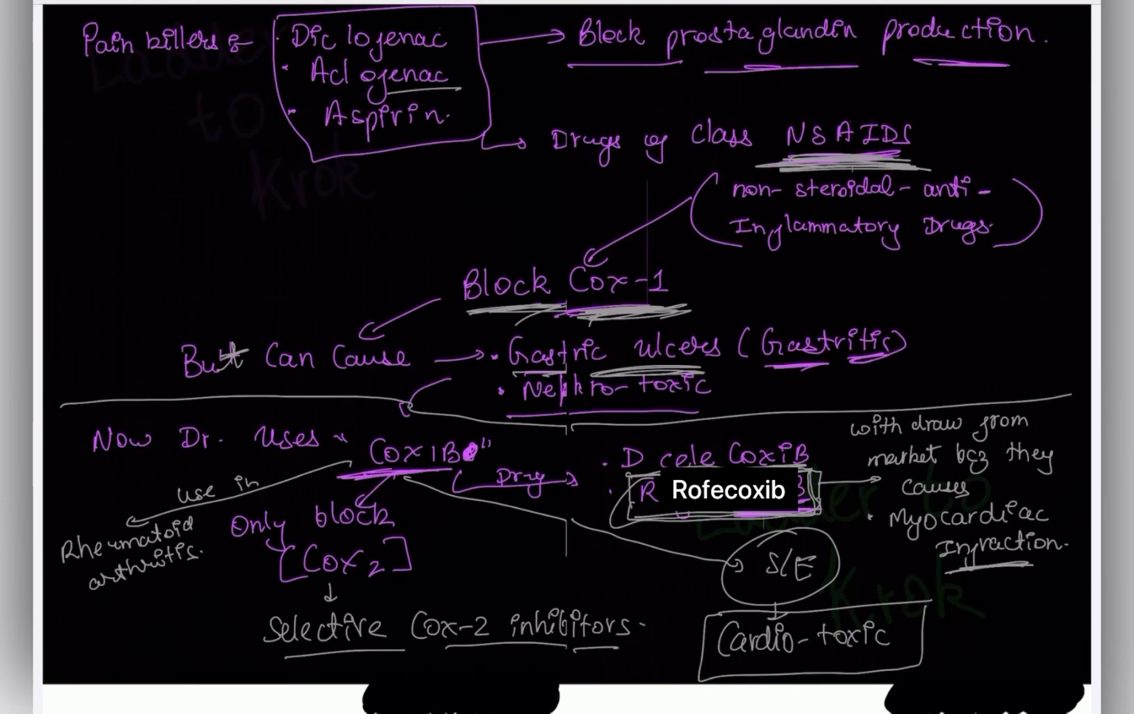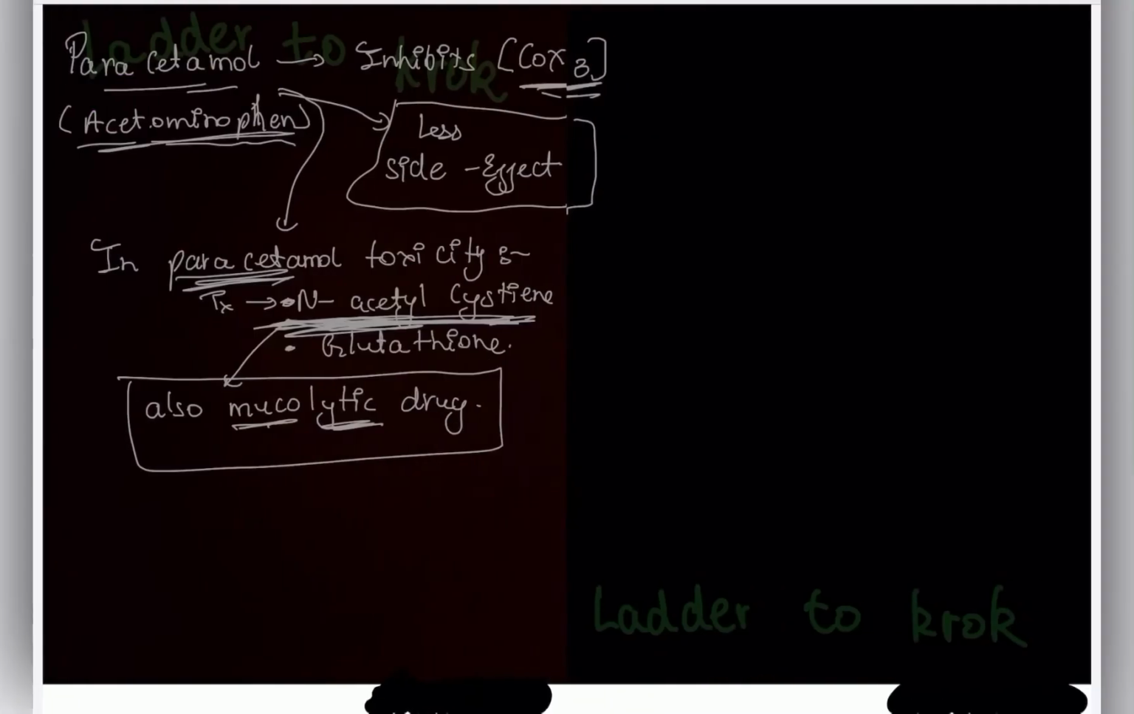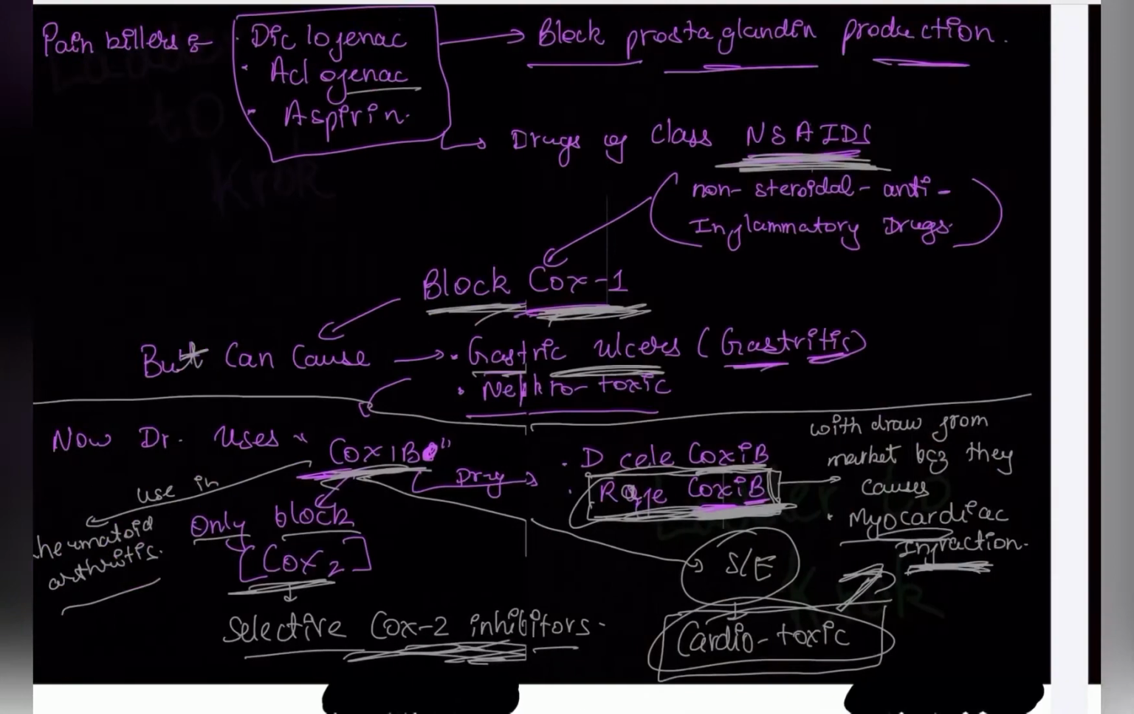Now doctors use coxibs. They only block COX-2, like celecoxib and rofecoxib. Rofecoxib was withdrawn from the market because of myocardial infarction. Their side effect is cardiotoxicity, as I already told you. These are selective COX-2 inhibitors. Selective COX-2 inhibitors is very important. These are normally given in rheumatoid arthritis. Paracetamol is a COX-3 inhibitor, also called acetaminophen, and N-acetylcysteine is given in its toxicity. So this LOX and COX